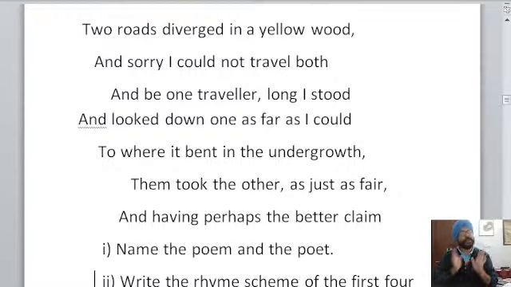Now everything is visible clearly. Just tell me if it is visible clearly to you or not. We'll try to readjust. First of all, tell me whether everything is clear or not, then we would do the questions. All right, the first question is: name the poem and the poet. You can answer that as well. Thank you for confirming, Gom Singh Narula, that everything is clear.